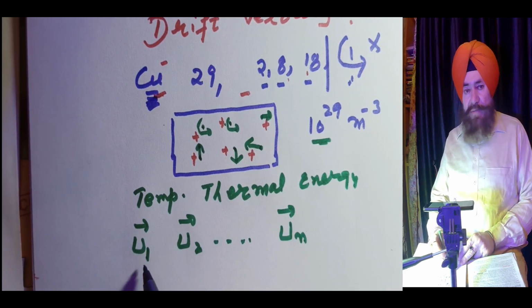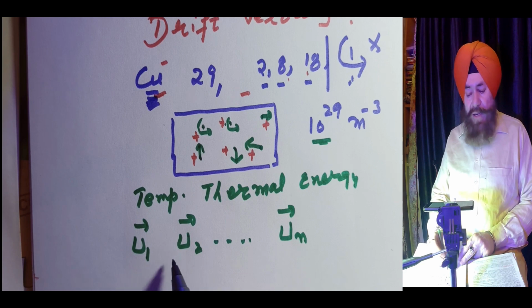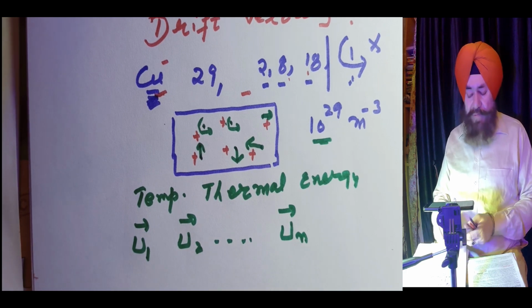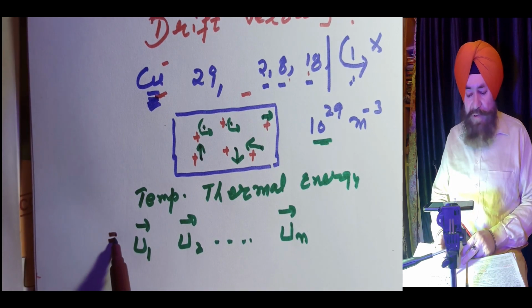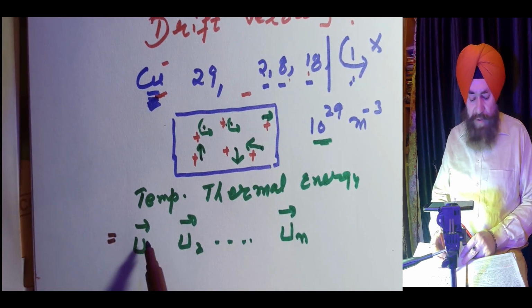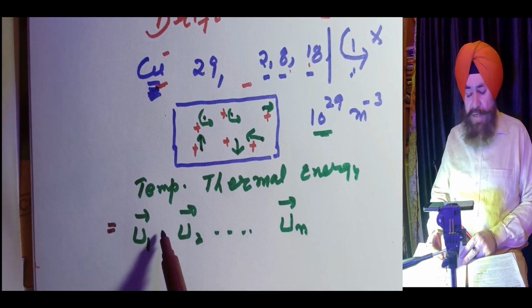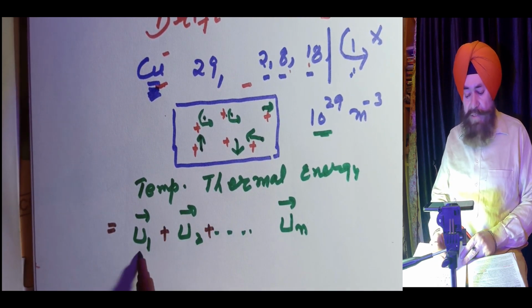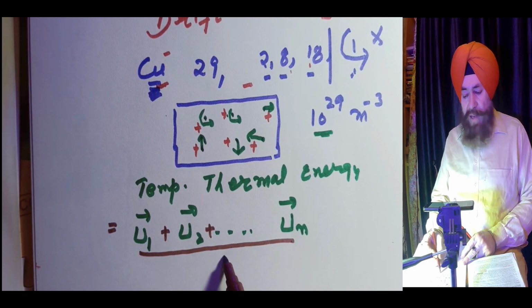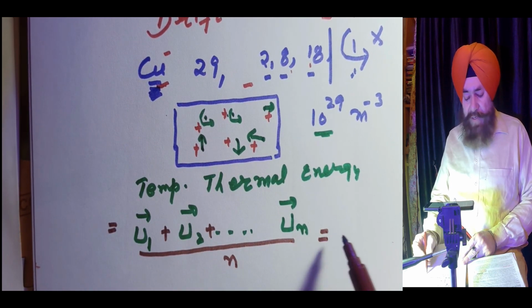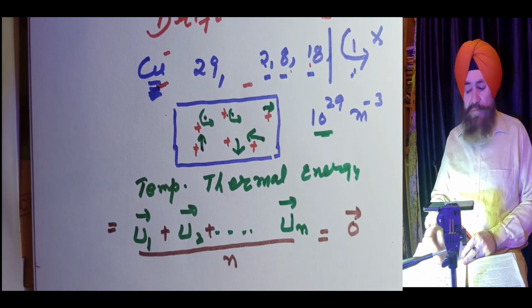Velocities are different in magnitude and direction. But if we find the average velocity of all these, adding and dividing by n, the average velocity comes out equal to 0.